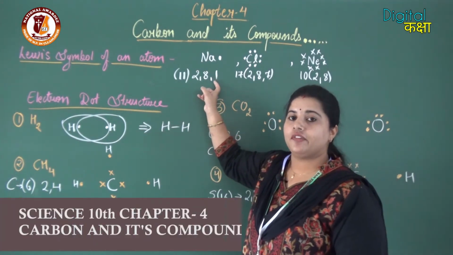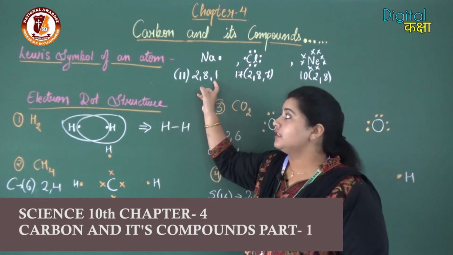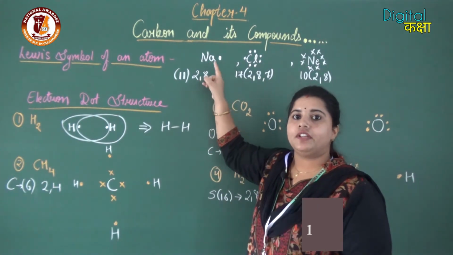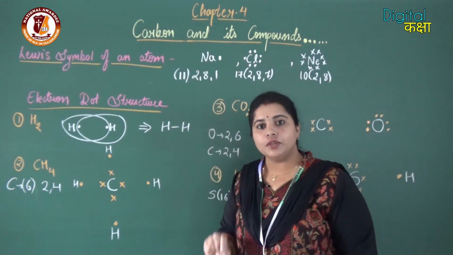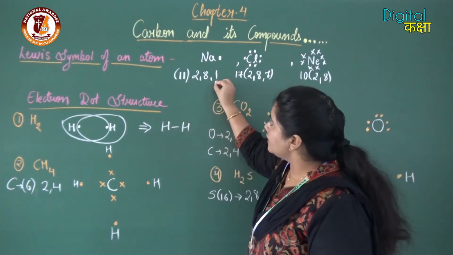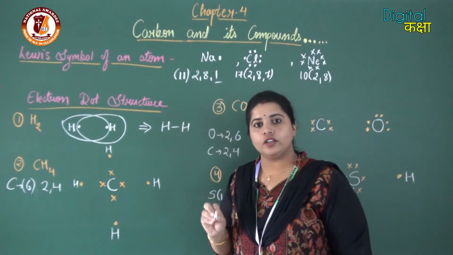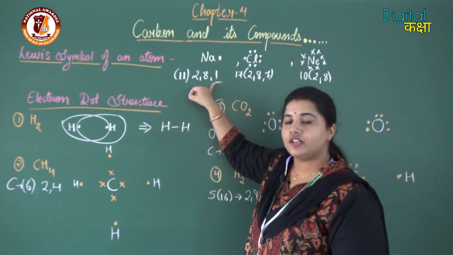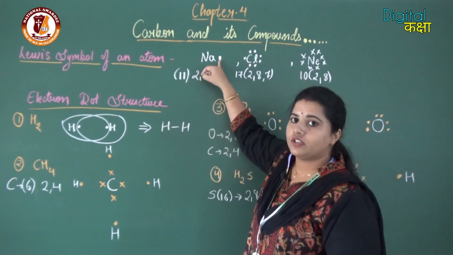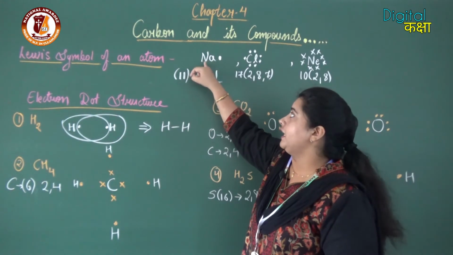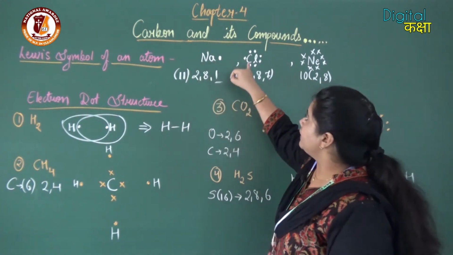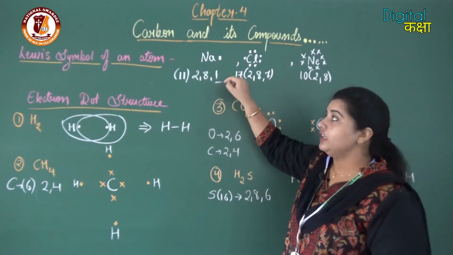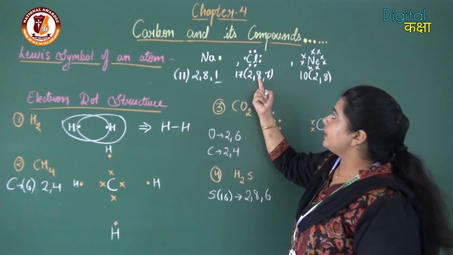According to Lewis, to represent an atom's symbol, we write the symbol of the element, and after that we represent the number of electrons in its last shell by dot or cross. As sodium has 1 electron in the last shell, we have made 1 dot with the symbol of sodium, Na.